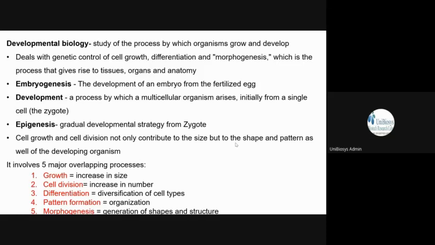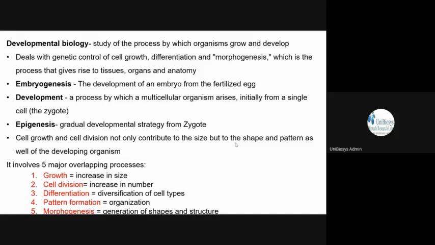That is the way it develops, isn't it? First a cell is formed, and then a group of cells forms the tissue, and tissues together form the organ, and then the organ system. When the organ systems are combined together and give a particular anatomy or morphology, then it becomes the particular individual. So these 5 major processes are involved in the development of an organism.